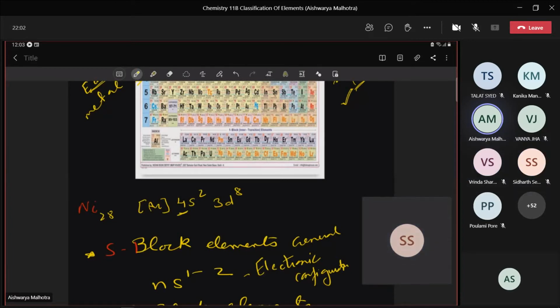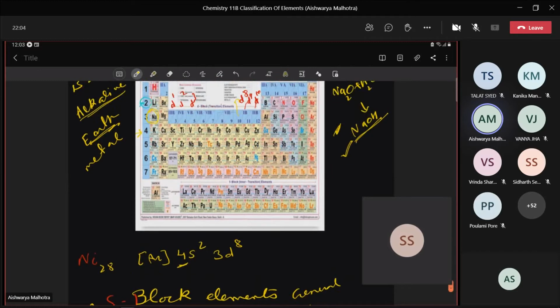Now look here, beta. I hope this much portion is clear. Most of them are metallic in nature, strong metals. Next, because they are so reactive, they are never found in free state. Please write: they are always present in the earth's crust in the form of their salts. Next, what do you think will be the nature? Will they form ionic compounds or covalent compounds?